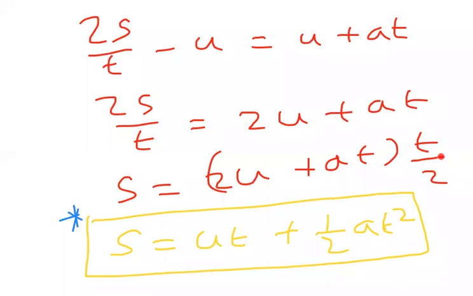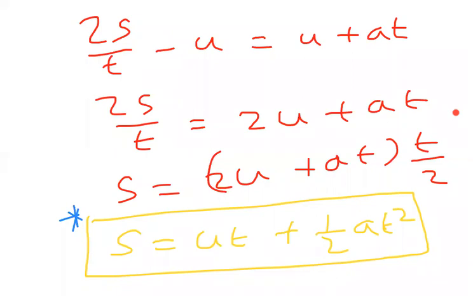Multiply t by 2 here, 2 cancels, ut. And t by 2 multiplies this part, so half at square. I hope it is clear how I got this expression. Any doubt till here, beta? Is it clear? Yes, fine.